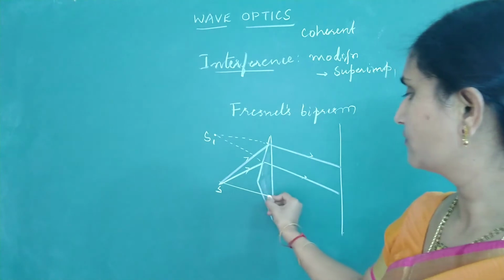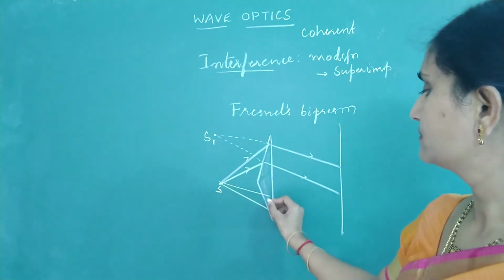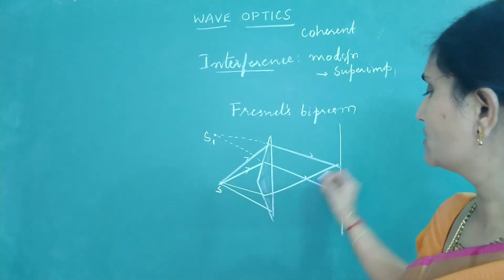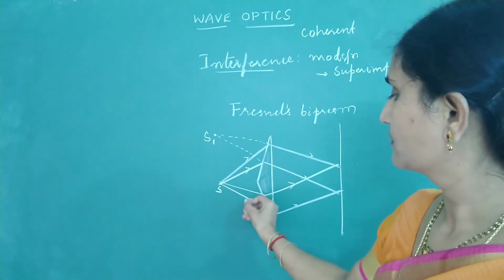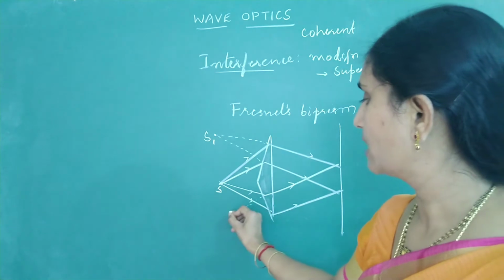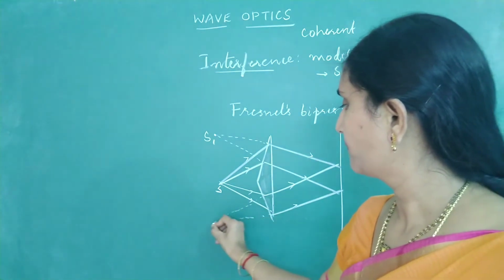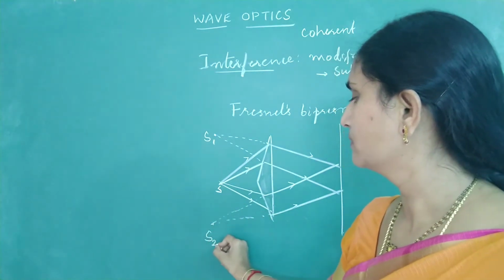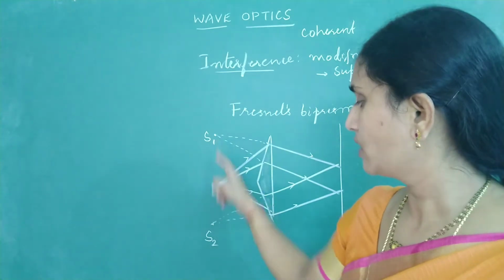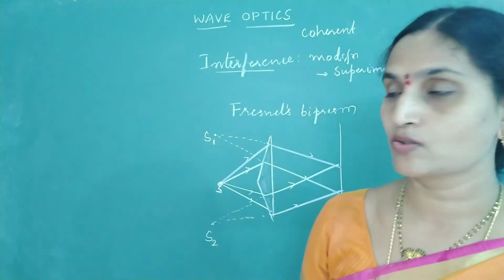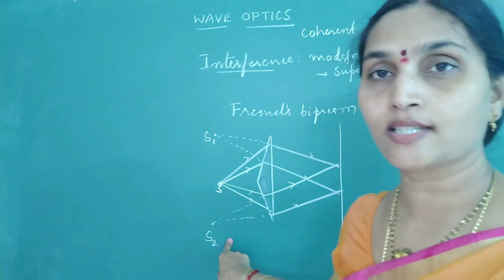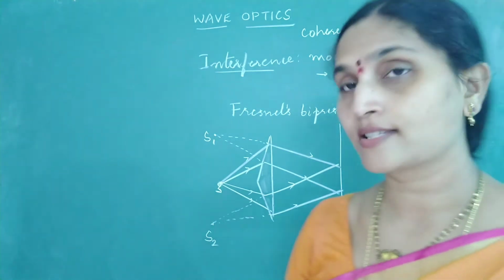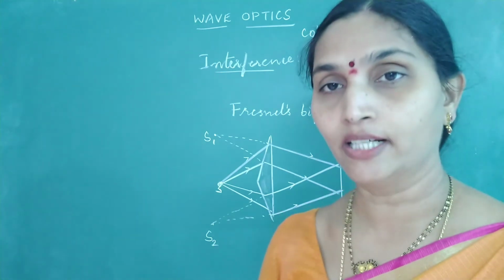Similarly, from the lower part of the prism, the rays bend, and when I extend them backward, this will behave as S2. So from the same source, we have got two virtual sources S1 and S2, which are of the same wavelength or frequency, and they maintain a constant phase difference. So this is the second method for obtaining a coherent source.